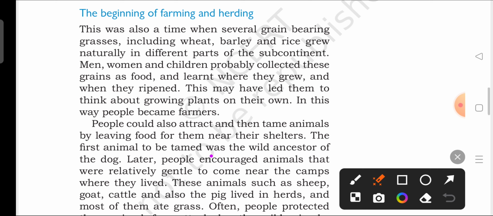The first animal to be tamed was the wild ancestor of the dog. See, wild ancestor, because previously dogs were roaming around in the jungle, so their nature was wild, and they were bigger in size compared to today's dogs. When they are looked after by human beings, they become gentle, and with the change of environment, their genetics also change, their shape and body size also change. This happens with human beings also.